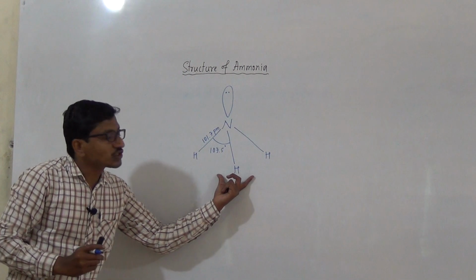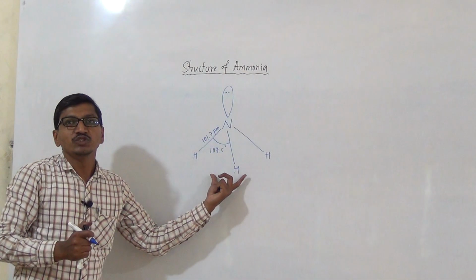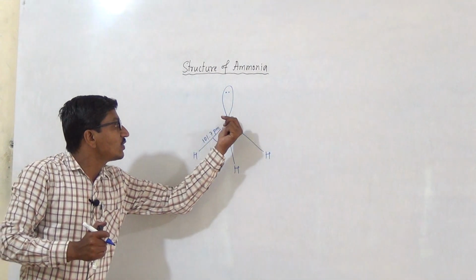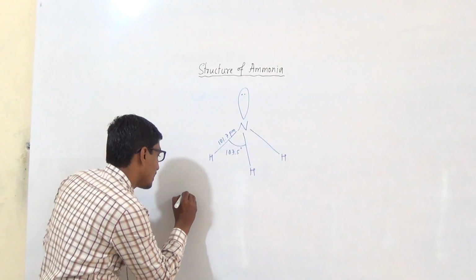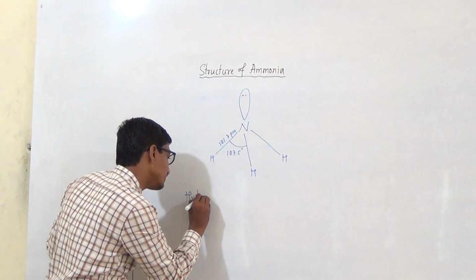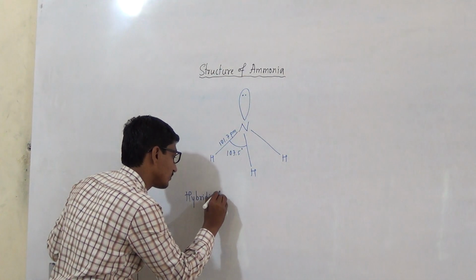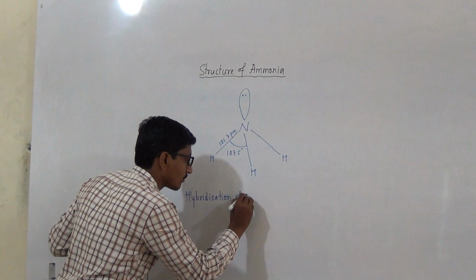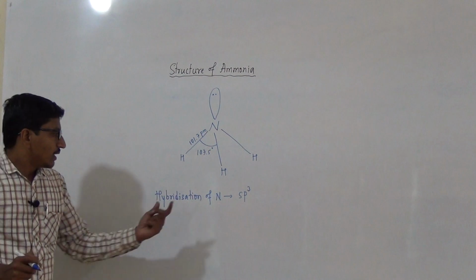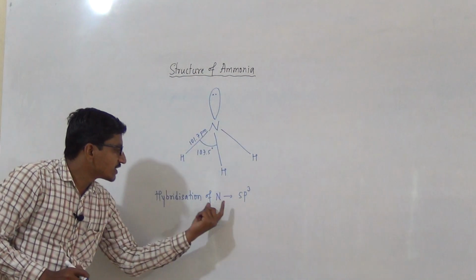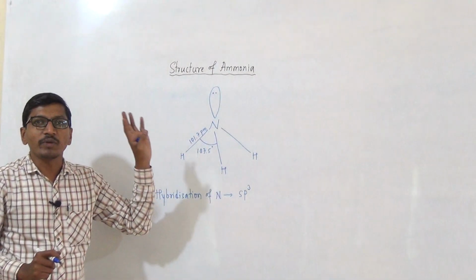This is the structure of ammonia, and the hybridization of nitrogen is sp3. The central nitrogen atom is in the sp3 hybridized state, and 4 sp3 hybrid orbitals are formed.